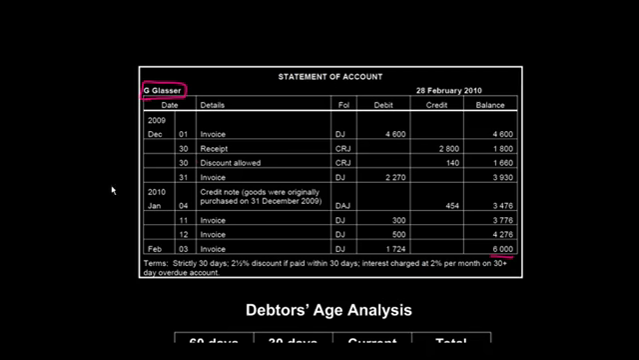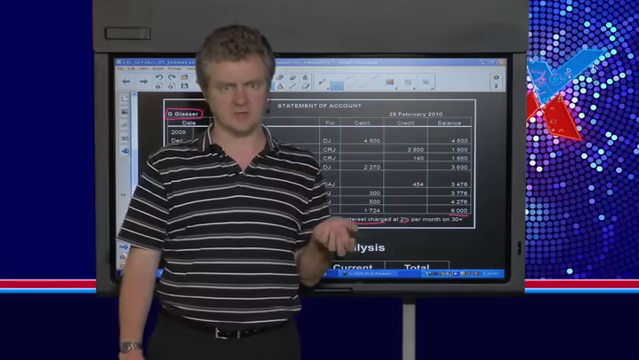So we need to read the credit terms, which we find at the bottom of this account. It says strictly 30 days. We're going to give a 2.5% discount if the person pays within 30 days. And we're going to charge interest at 2% per month on a 30-day overdue account. Okay, so the first thing we're going to look at is to check whether the discount has been correctly applied.